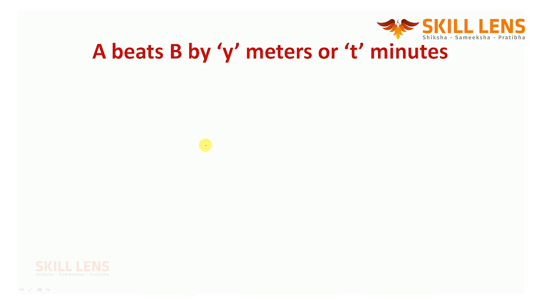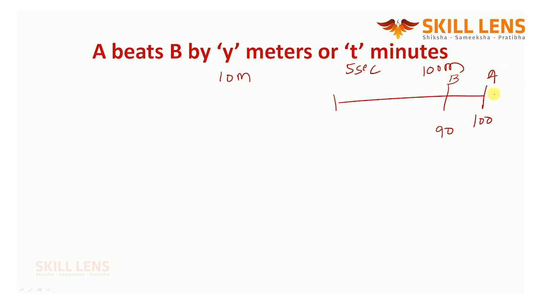How about this? A beats B by Y meters or t minutes. If I say A beats B by 10 meters or 5 seconds, I will say in a 100-meter race, let's understand the scenario. A traveled 100 meters, B has to travel what? 90 in the same time. They said 10 meters and 5 seconds.